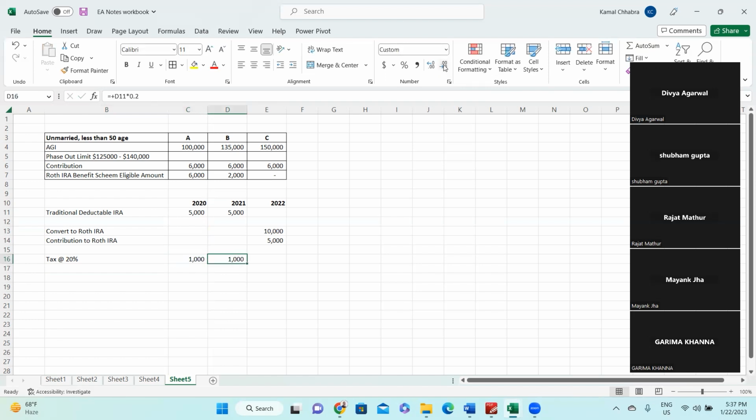Here also you have paid less taxes, right? And now you are saying it has to be converted into the Roth IRA. So in this year, you need to pay $2,000 taxes. Make sense? Why?